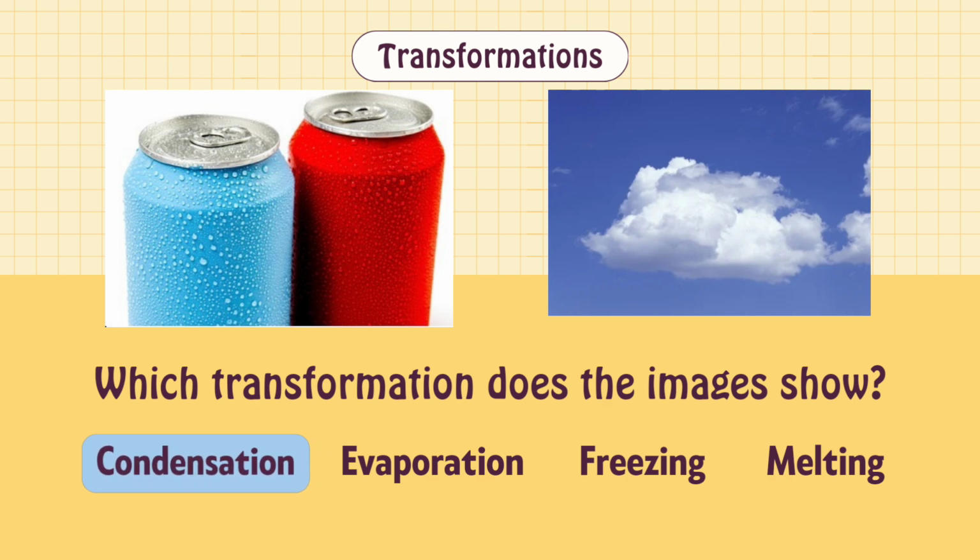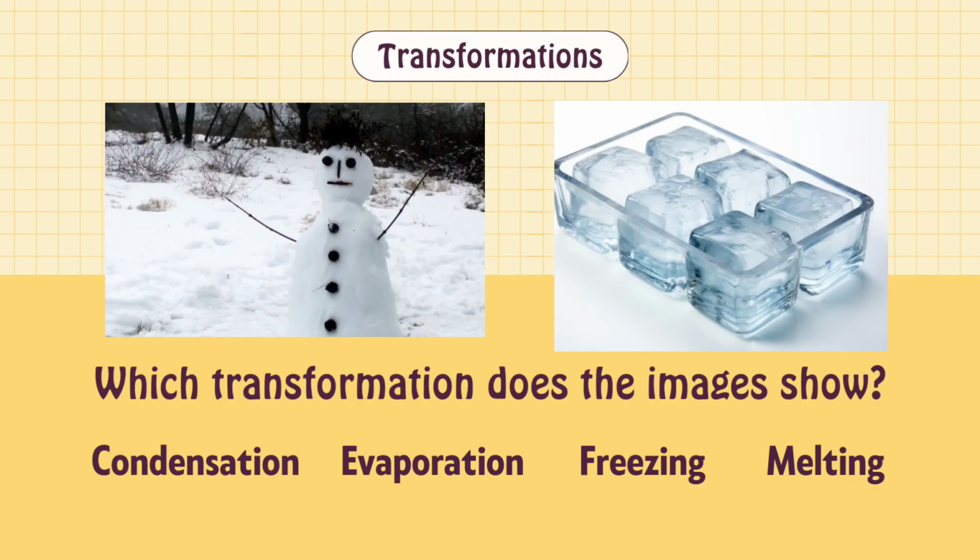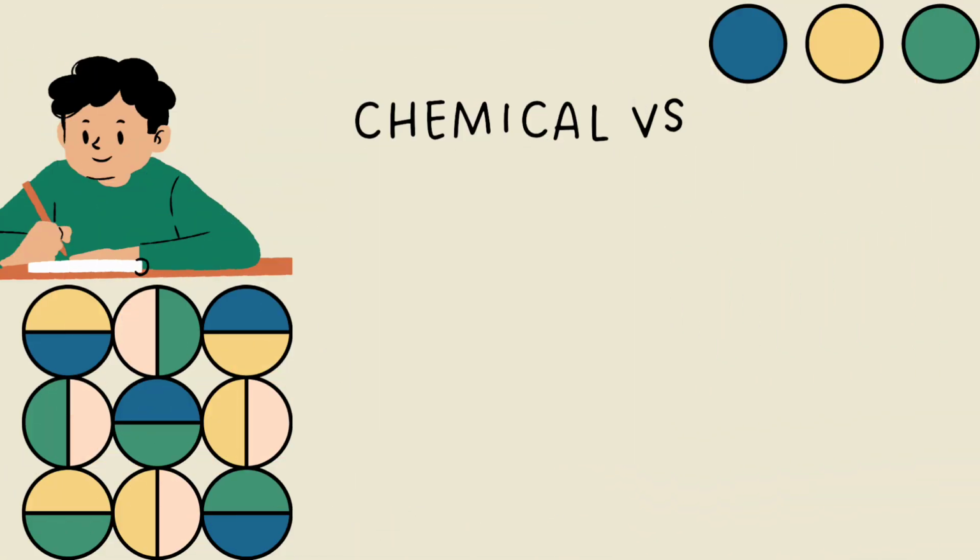Which transformation do the images show? These images show condensation. The formation of clouds and water droplets on the cold surface of cans are due to the process of condensation. Which transformation do the images show? Yes, these images show freezing, the process in which liquid turns into solid.